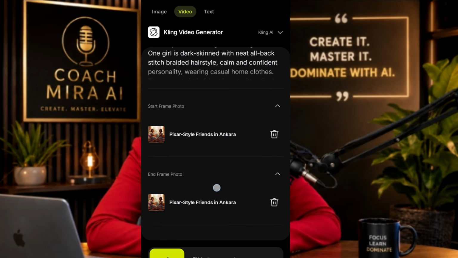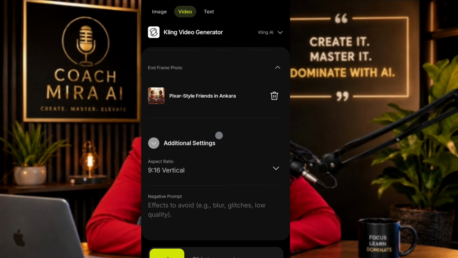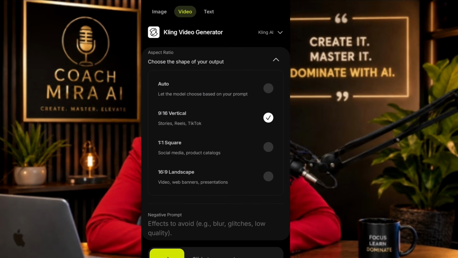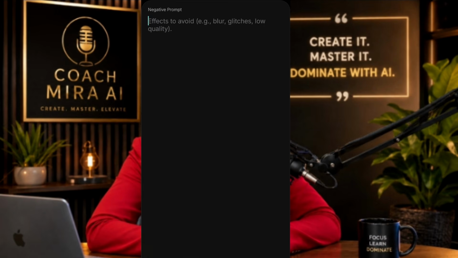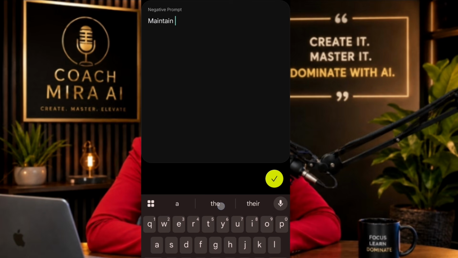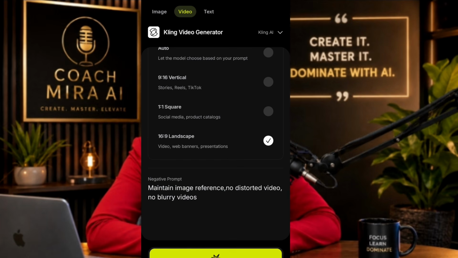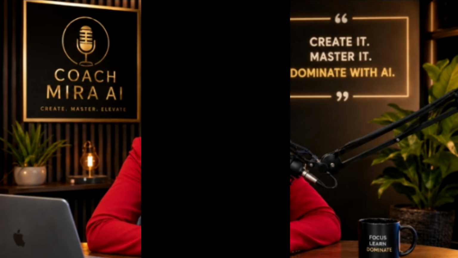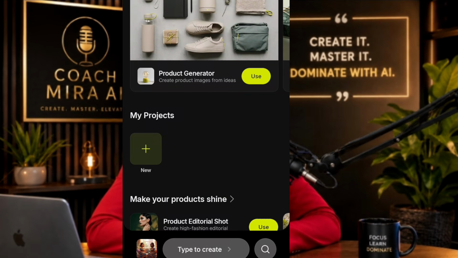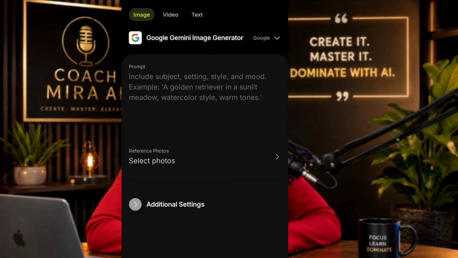Let me check my aspect ratio. And remember, whatever video you're generating, you have to check your aspect ratio. Okay, you have to check it. So I'm going to click here and generate. So let's wait for the results. We're going to try out text to video. So I'm going to click on this type. Then I'm going to click on